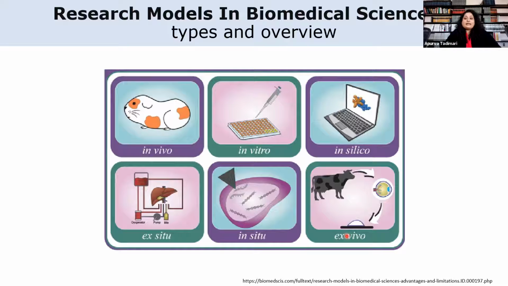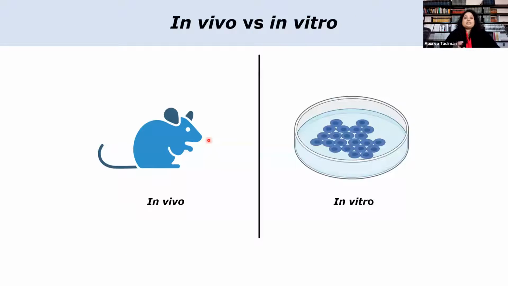At the present time, animal models of human diseases to in vitro model systems are significant tools widely used by the biomedical research community. Today, we are just focusing on the most widely used models, that's the in vivo and the in vitro model. Firstly, let's identify the difference between the in vivo versus the in vitro system. In vivo is Latin for within the living. So it refers to the tests, experiments, and procedures that researchers perform in or on a whole living organism, such as a person, laboratory animal, or even a plant.